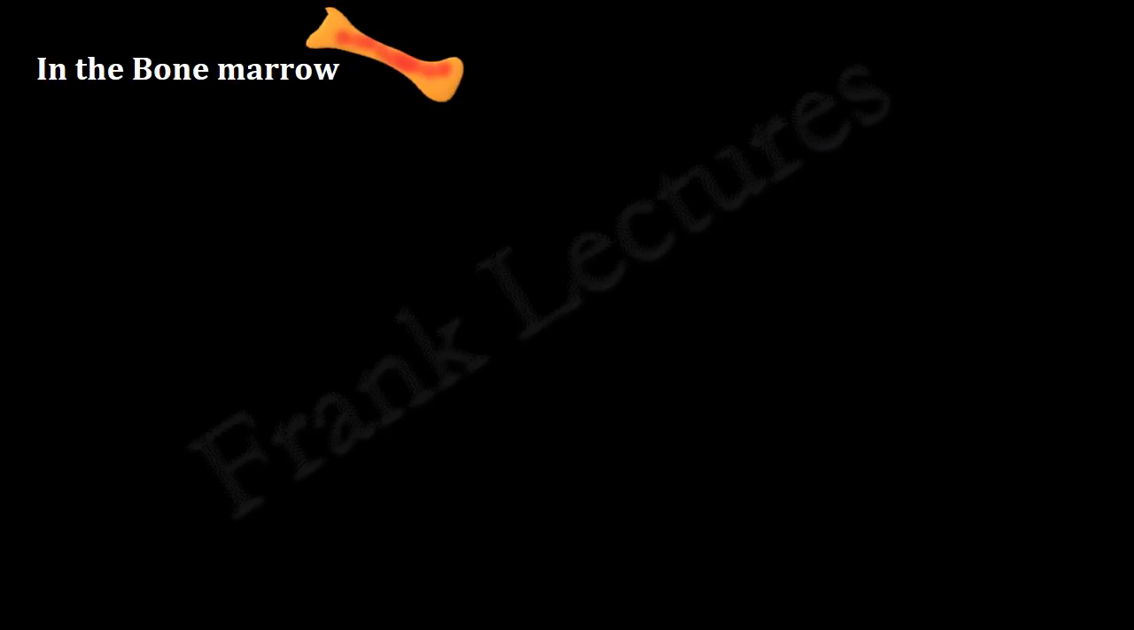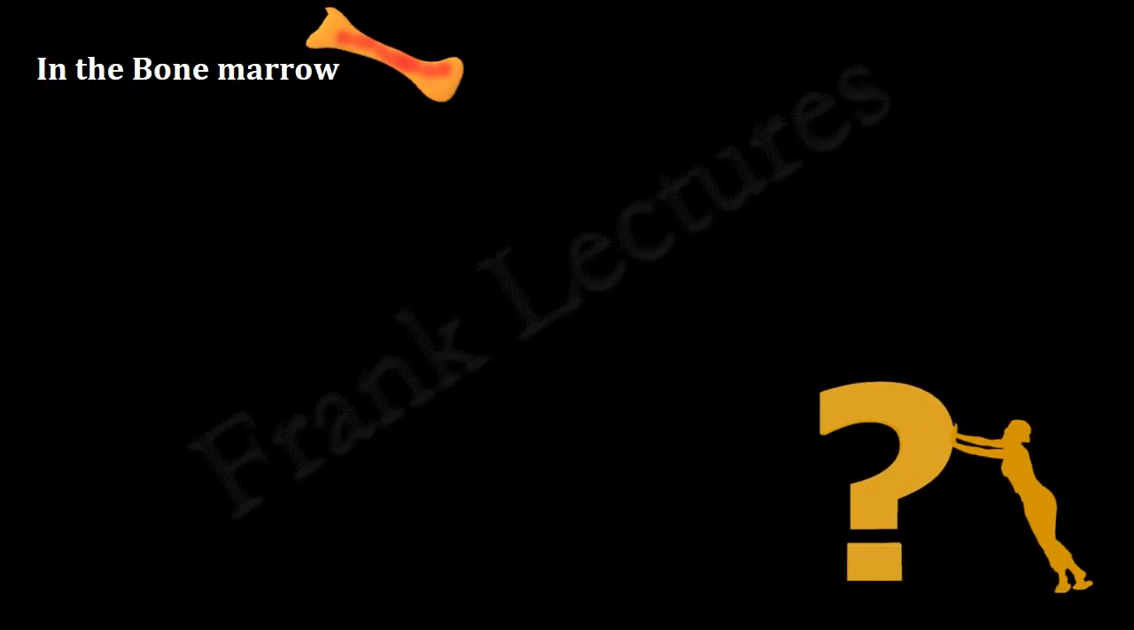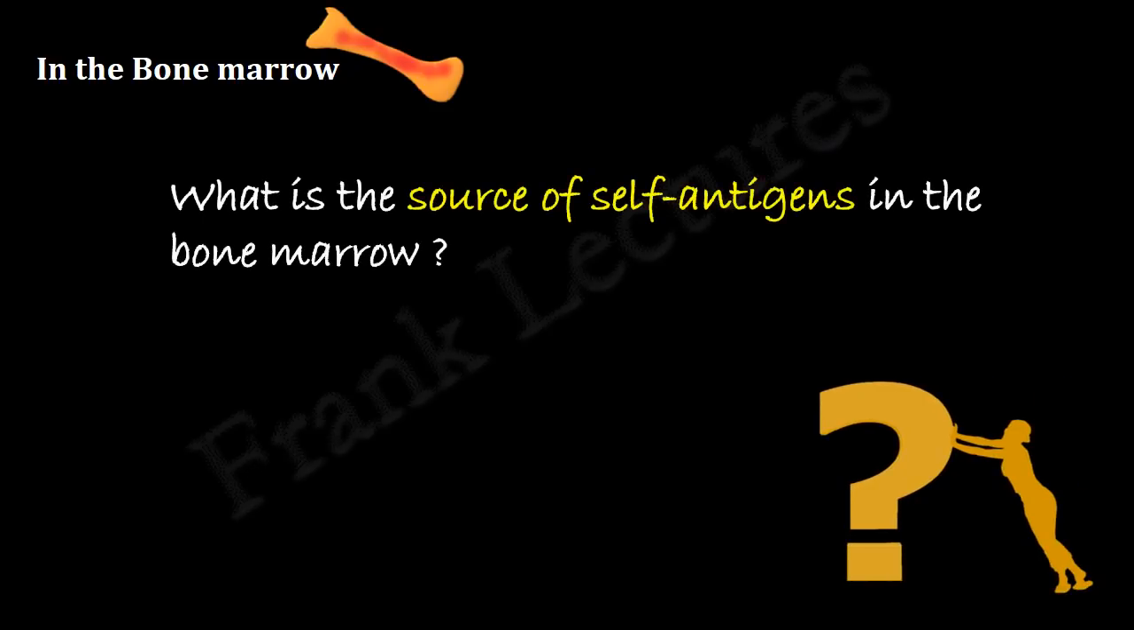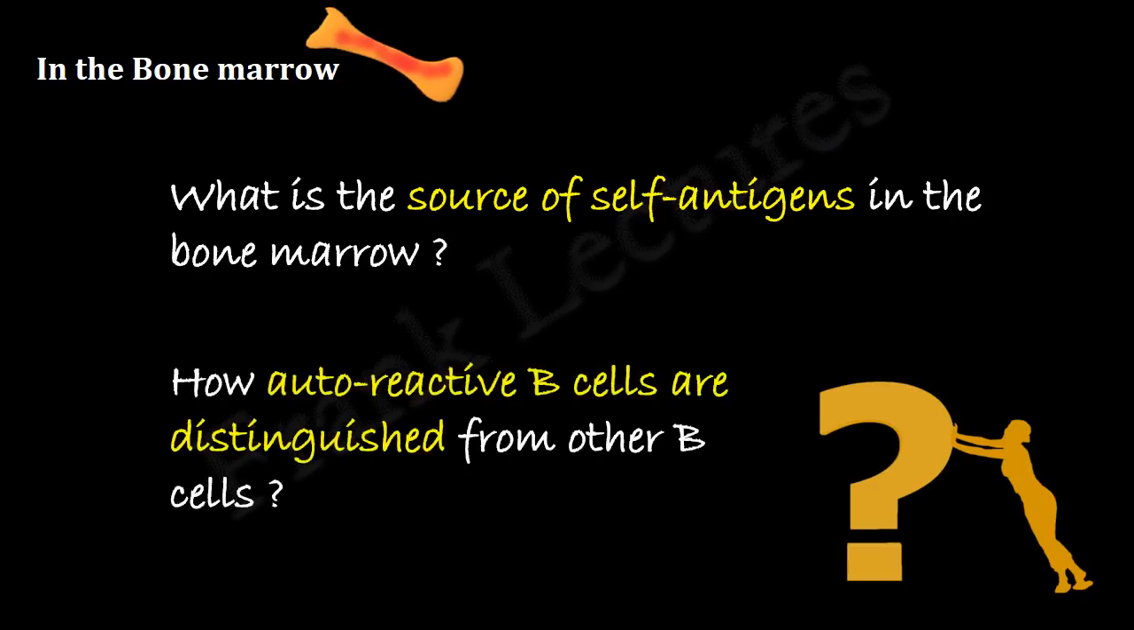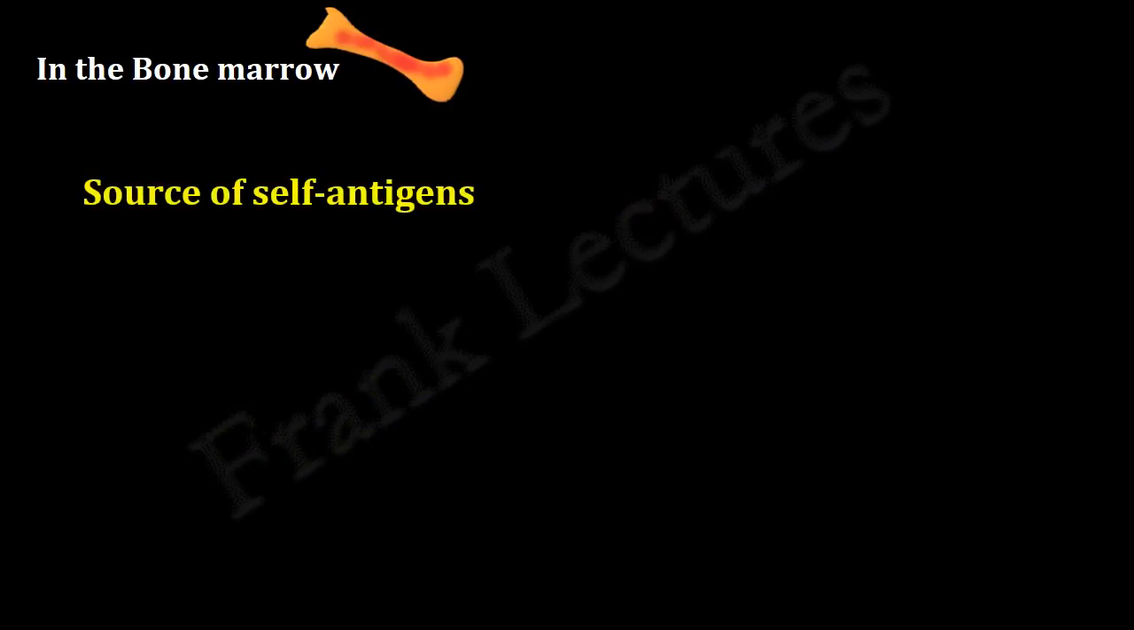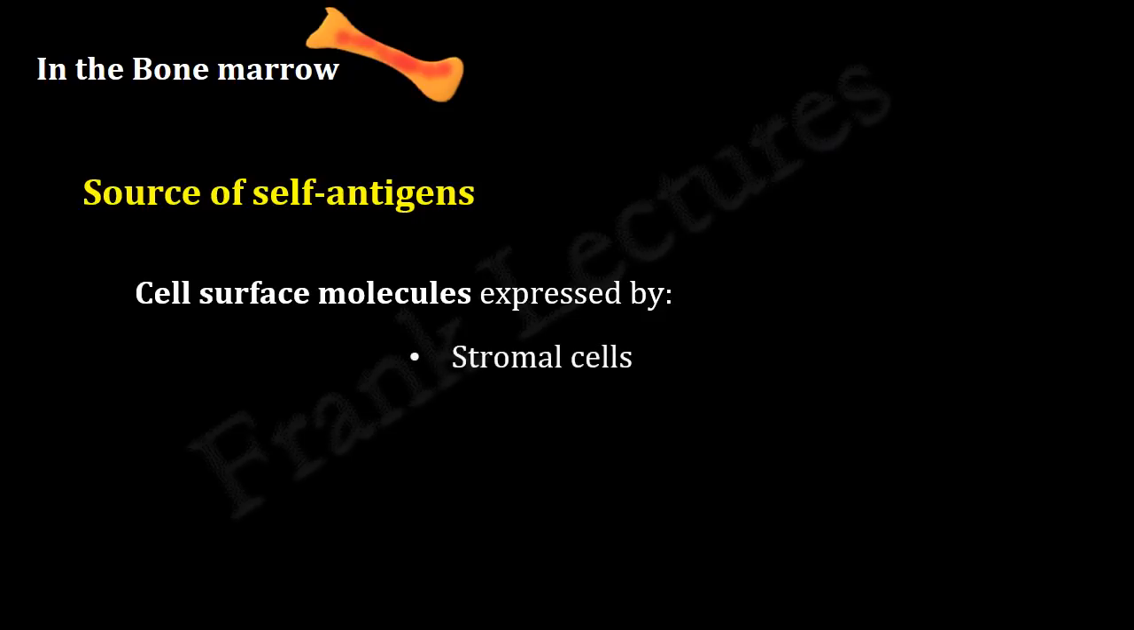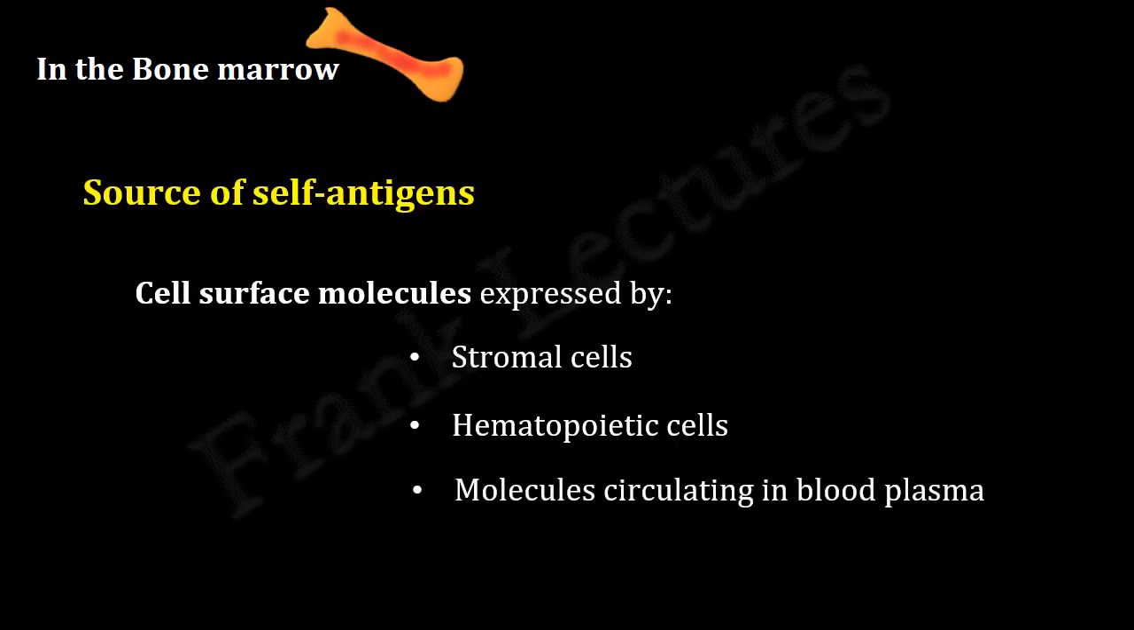Now, there are 2 questions here. First, what is the source of self-antigens in the bone marrow? And second, how autoreactive B cells are distinguished from other B cells. Immature B cells in the bone marrow come in contact with a wide variety of self-molecules or self-antigens. These include the cell surface molecules expressed by stromal cells, hematopoietic cells and molecules circulating in the blood plasma.